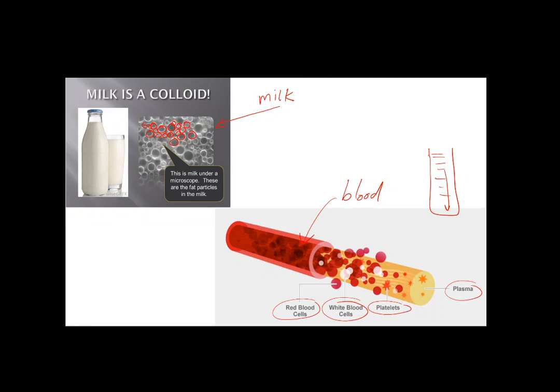To separate them, you need a physical method, like the centrifugal devices, أجهزة الطرد المركزي. Using these physical methods, you can separate the fat from the water, or you can separate the blood cells, like the white cells from the red cells, from the platelets, from the other components, which is the plasma. You can separate them, but you need a physical method. If you leave them without any effect from outside, they will stay where they are. They still hang inside the liquid. So they are colloids.